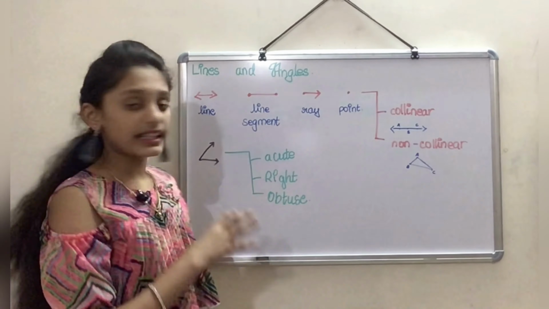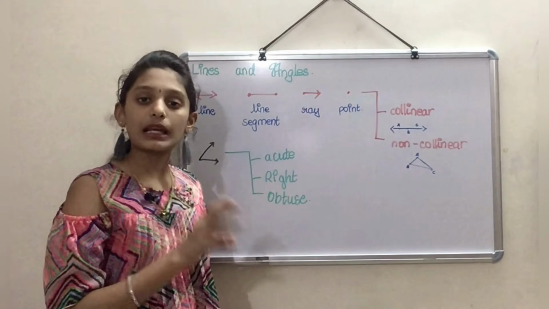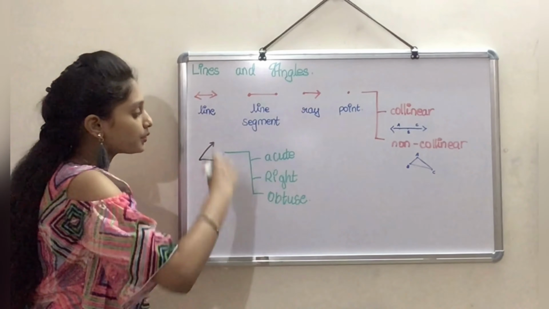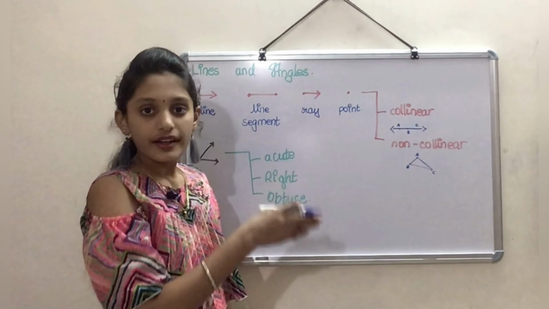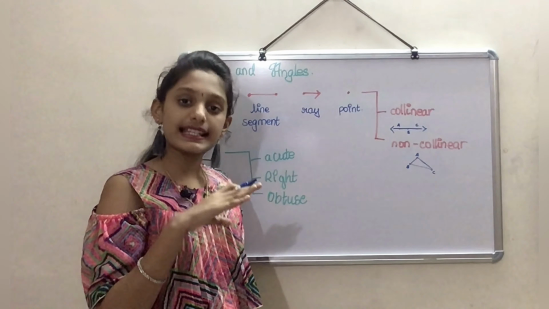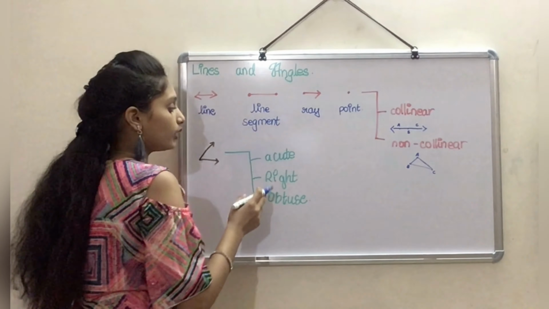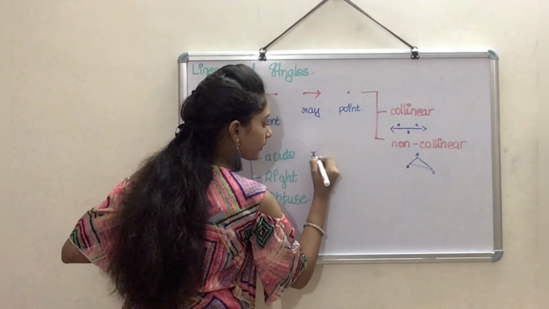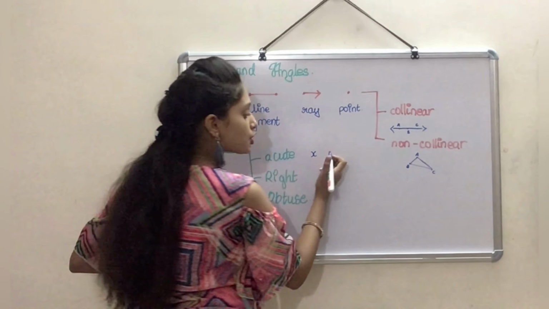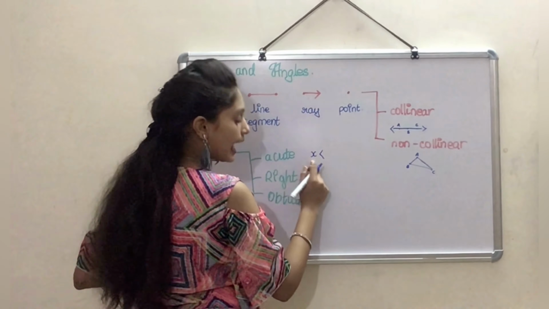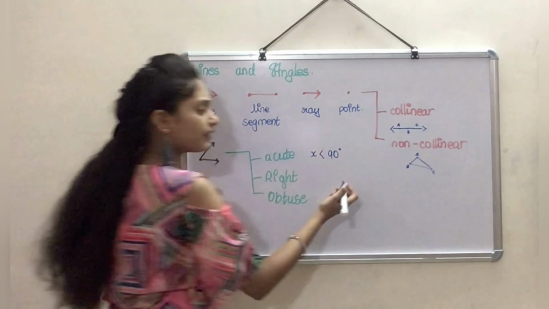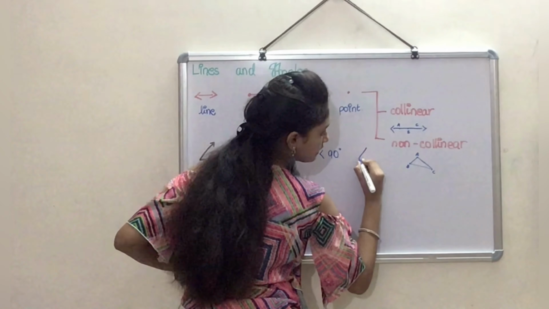So these 3 are the common types of angles that we are reading about, right? An acute angle is an angle which measures less than 90 degrees. So let's consider the degree of that angle to be x. This x should be less than 90 degrees. Let me give you an example. It looks something like this.